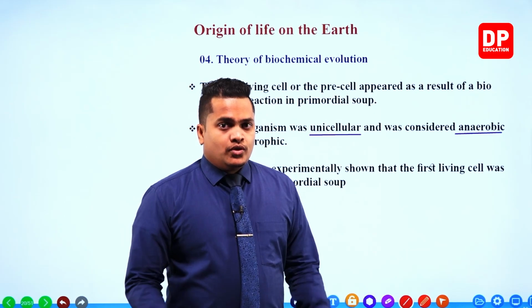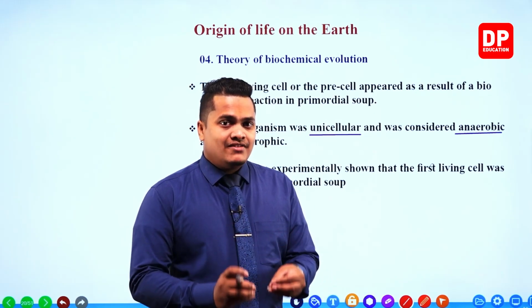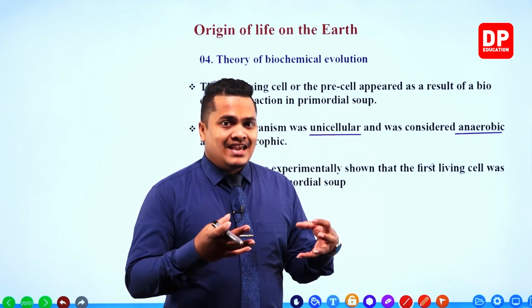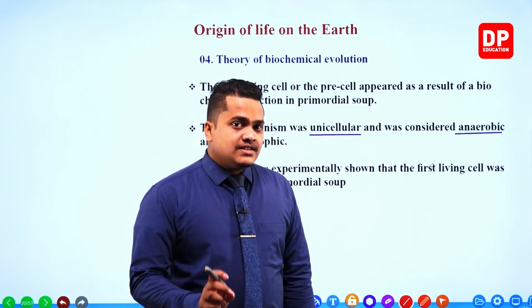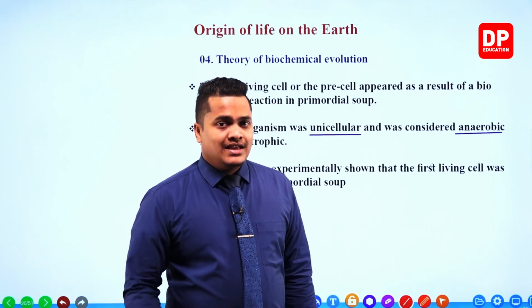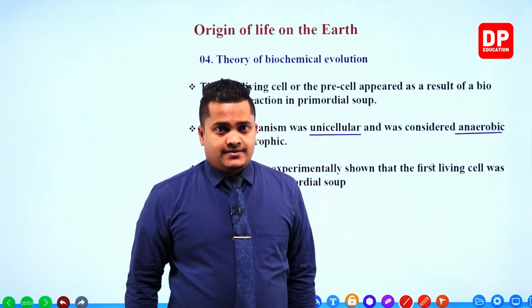So the first and foremost cell created on the earth did not take oxygen gas. Therefore, if a certain organism does not take oxygen gas for respiration, that organism is referred to as an anaerobic organism.